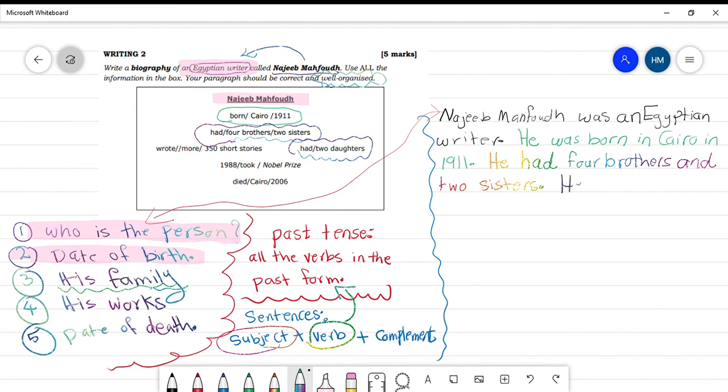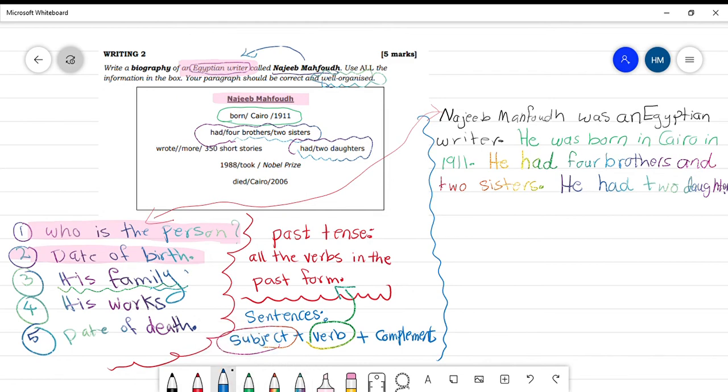It is Najib Mahfouz, or we can say he. He had two daughters, and we put full stop. Good.